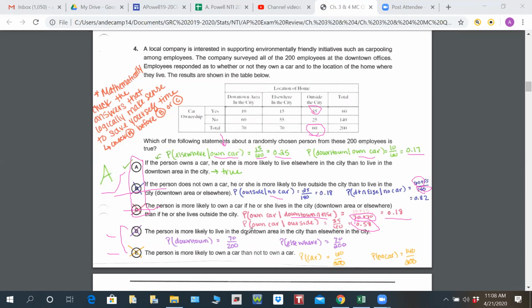D and E, very simple math. The probability of downtown, out of your total of 200, downtown there's 70 of them, so 70 out of 200. Elsewhere is 70 out of 200. They're equal, not more likely. And letter E says a person is more likely to own a car than not. Owning a car is 60 out of 200, and no car is 140 out of 200. So pretty simple math there. We're just checking to see which one's right. So letter A is the only actual true statement in this whole thing.